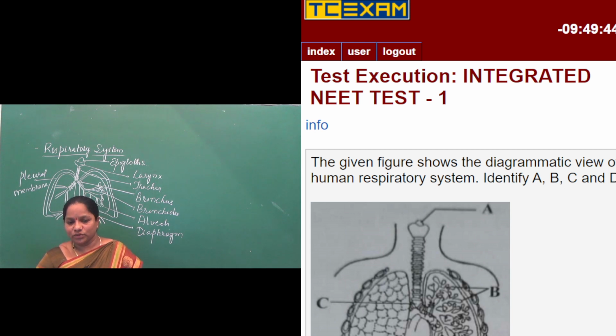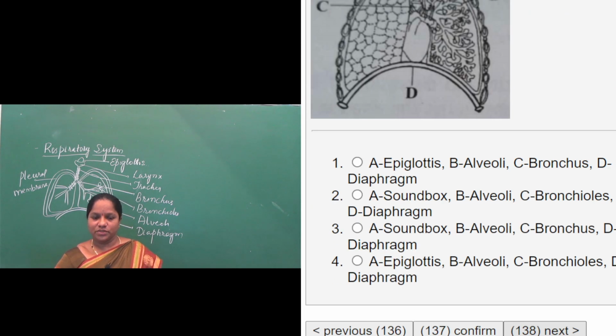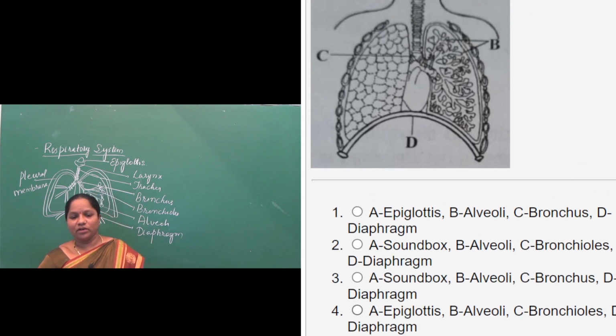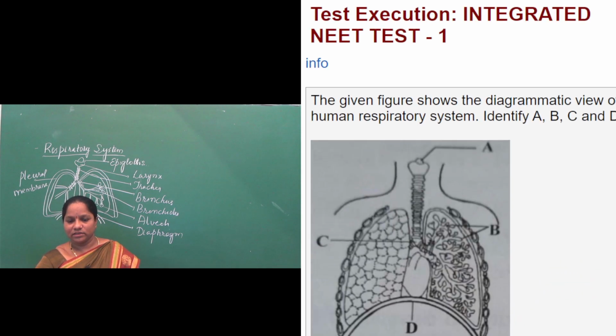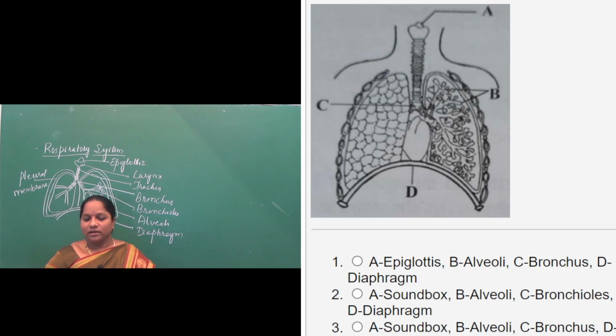The next question is on the diagrammatic view of the respiratory system, and the diagram is on the board. The options given here: A is epiglottis, B is alveoli, C is bronchus, D is diaphragm.